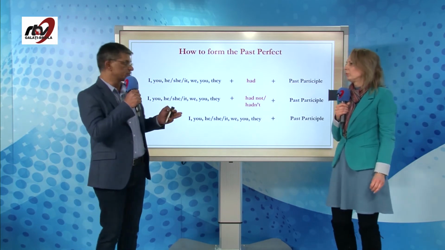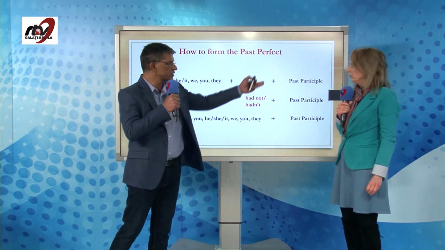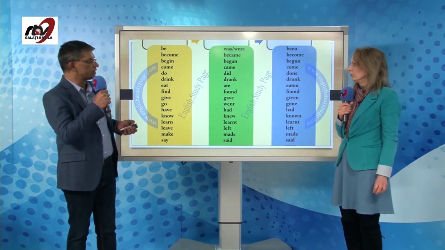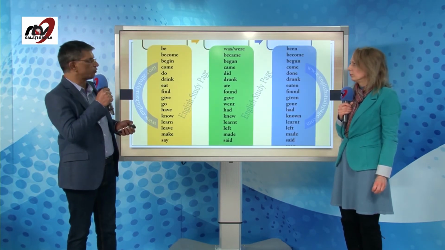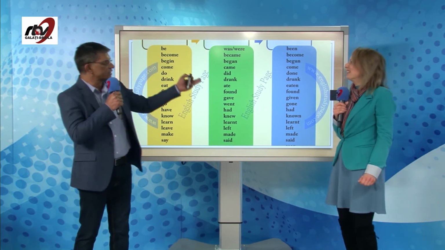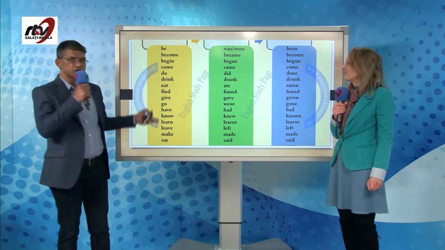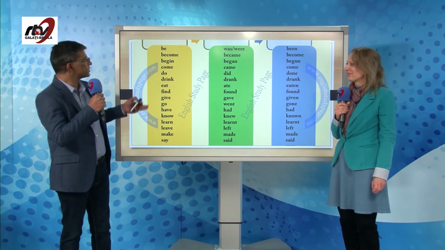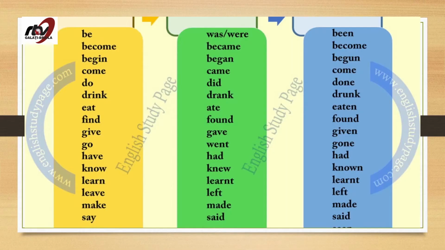But now we come to the next part, which is just as important, the past participle. This is the third form of the verb, and you must know these forms. Oh my goodness. I know. The first form, the second form, the third form. These are just a few. There are many, many more verbs like this. But let's have a look at the main ones, like this one. Be, the past tense becomes was or were, and the past participle, we have been.